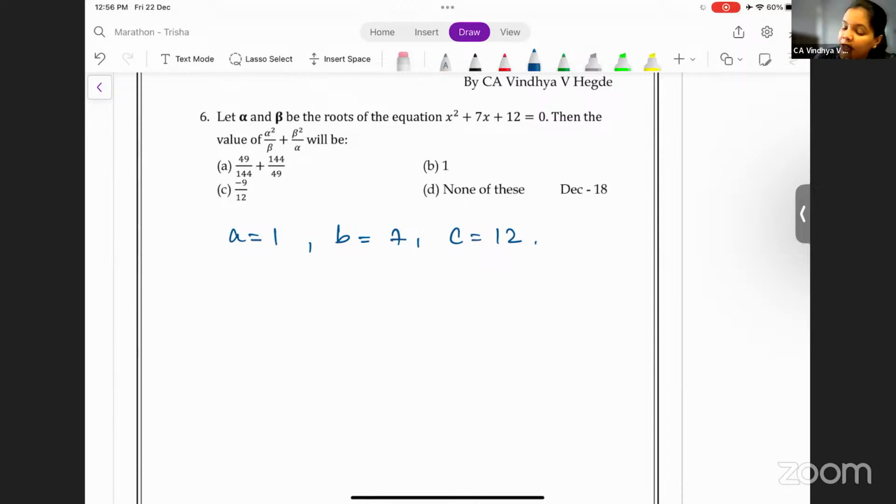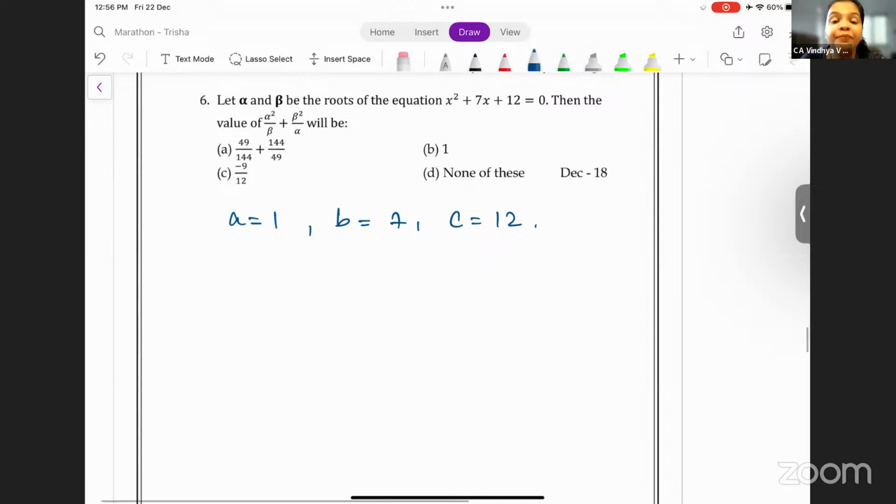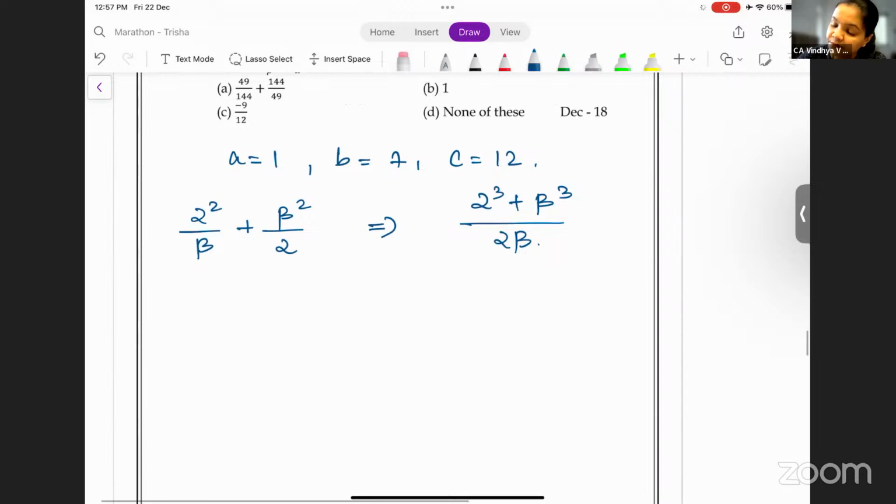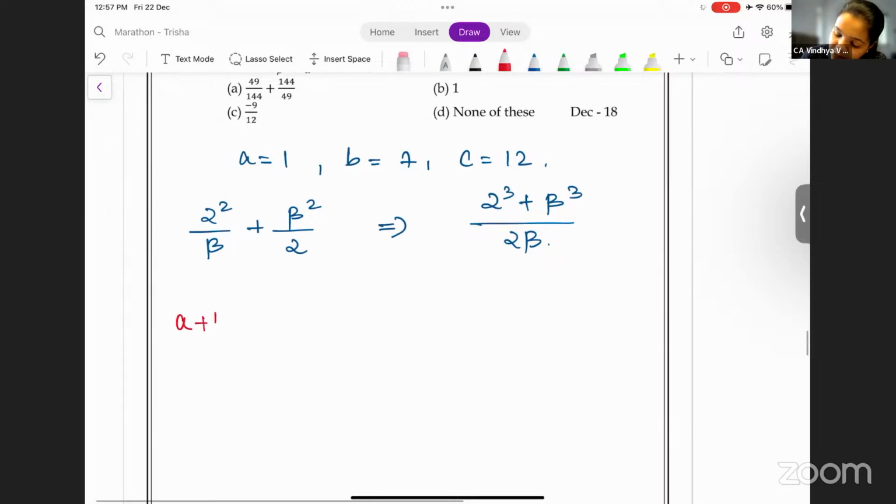Okay. Now here, what they have asked us to find is alpha square by beta plus beta square by alpha. By taking the common denominator, we can also write this as alpha cube plus beta cube divided by alpha beta. Okay. Alpha cube plus beta cube is there in the identity a plus b the whole cube, correct?